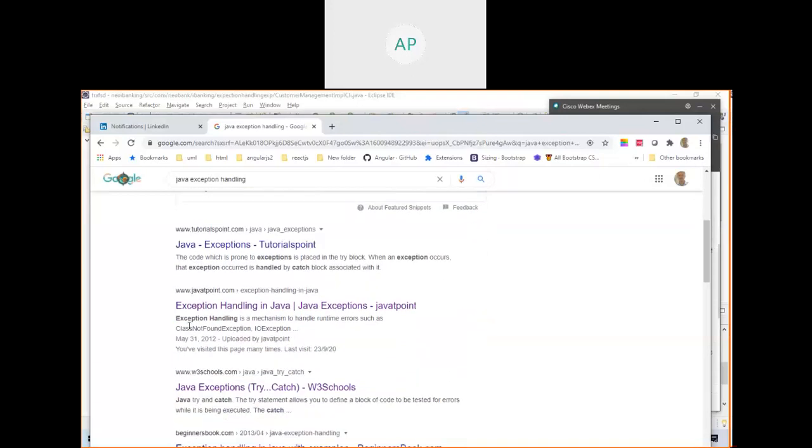So any of the sites, see here, exception handling is a mechanism to handle runtime errors such as ClassNotFoundException, IOException. If you see what is here, runtime error. See, when you run a program, that program contains a number of instructions. Say, for example, around 10 instructions, 10 lines. So when the fifth line is trying to open a file, if the file is not available, what should you do?